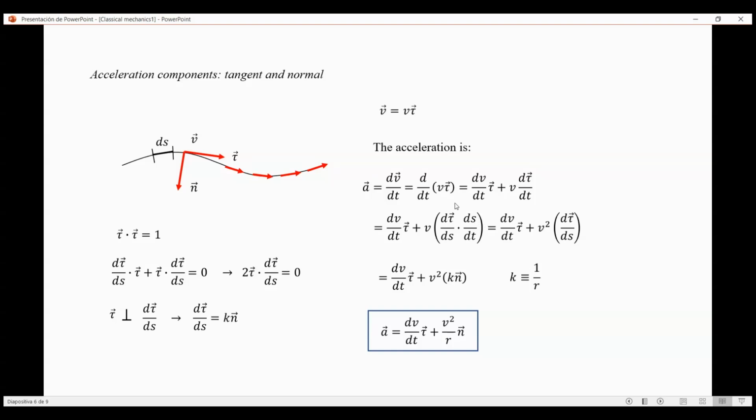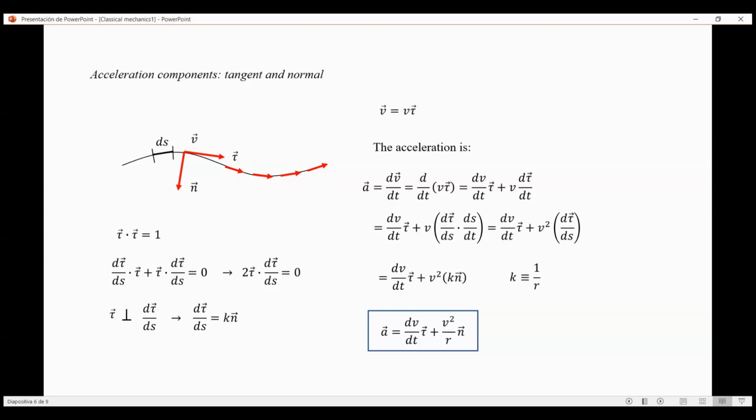So we get that the acceleration is the derivative of the speed with time, tangent, plus the square of the speed times the derivative of the tangent vector with respect to the infinitesimal length of arc of the curve. To compute this derivative, we come here to the left, and we know that the tangent vector is unitary.